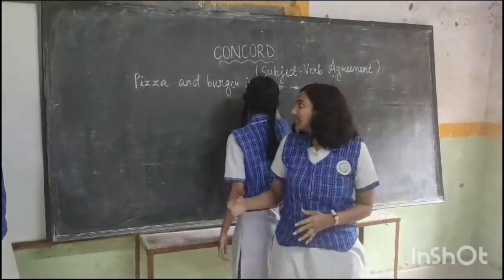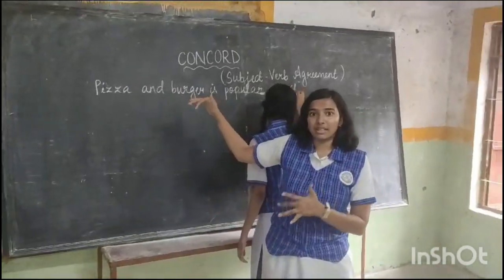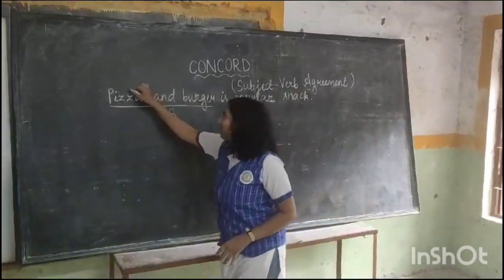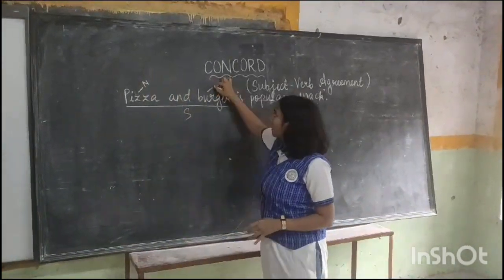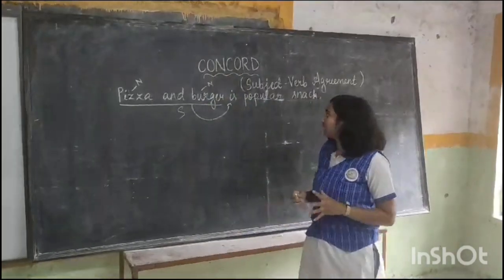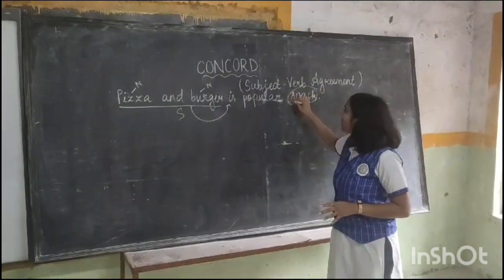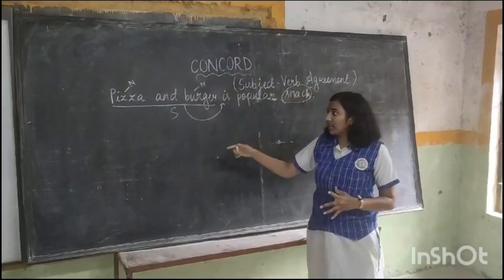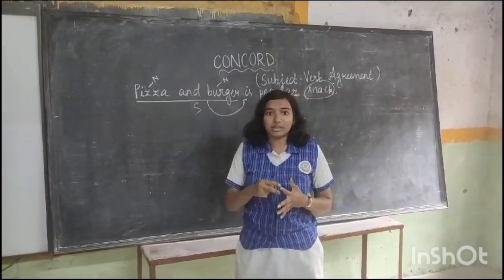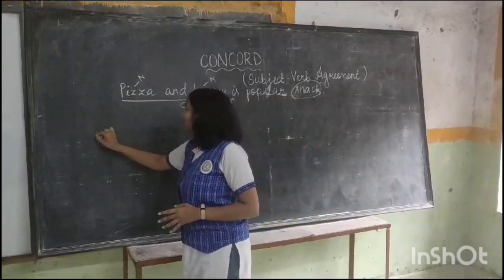Here, pizza and burger is the subject. Pizza is a noun and burger is another noun, and here we are using is, which is a singular verb. Why is it so? It is because snack denotes a singular unit. Pizza and burger equals snack, which equals one unit.